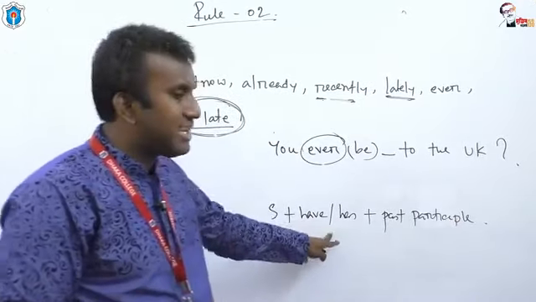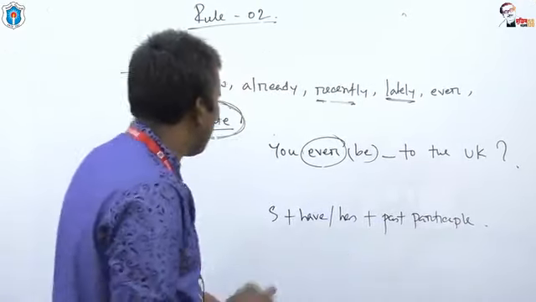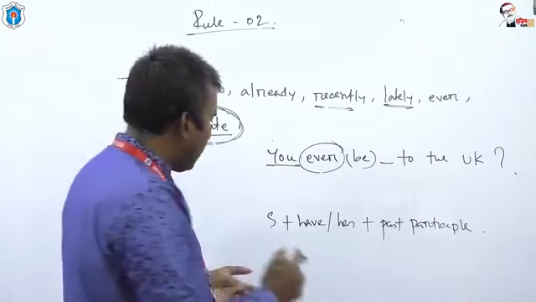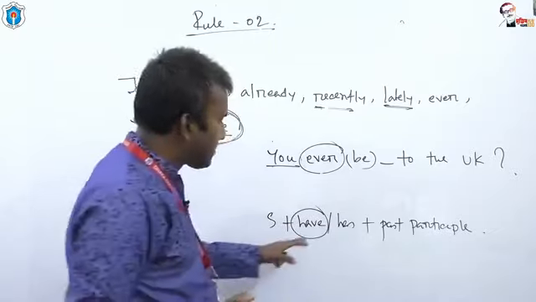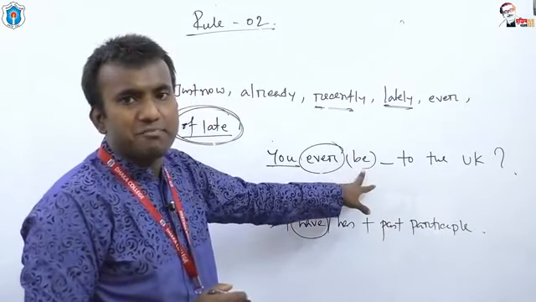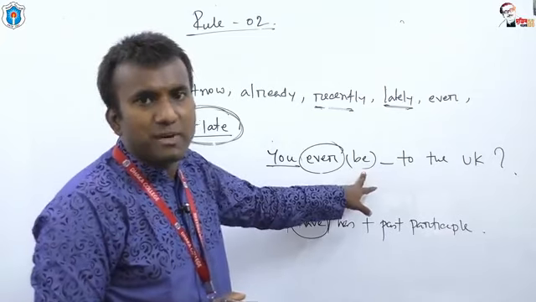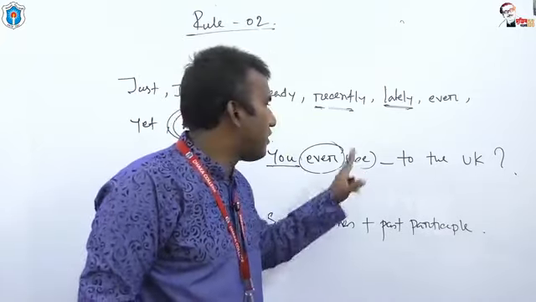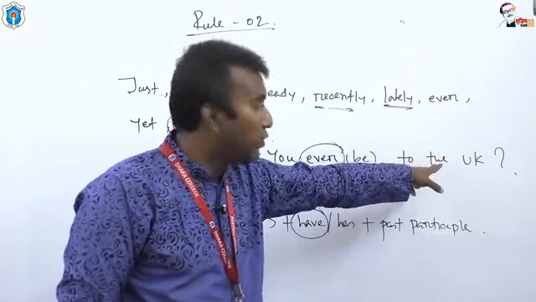Subject, have or auxiliary, then past participle. So here, you is the subject and you needs have. So you have ever. What is the past participle of be? The past participle of be is been. So you have ever been to the UK.